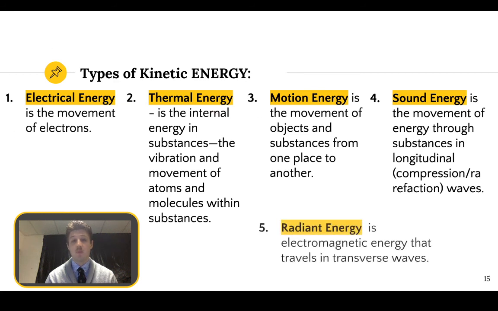And finally, we have radiant energy, also known as light energy. Radiant energy is electromagnetic energy that travels in transverse waves. Radiant energy includes visible light that we can see. The reason you're able to watch me right now on this video is due to radiant energy coming off your screen. Light is one of the types of radiant energy, and we also cover things like X-rays, gamma rays, and radio waves with our radiant energy. We'll cover that more when we do light as a specific video subject.